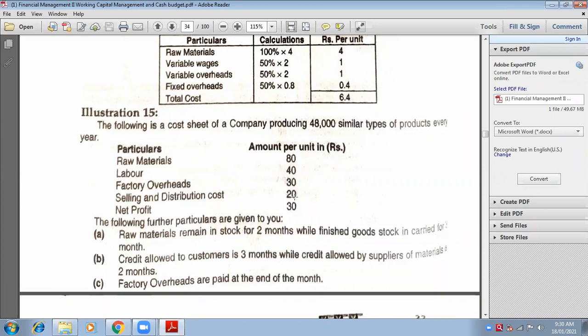In 170, you will add profit. Total cost 170, add 30. 200. So, selling price would be 200. So, how did you calculate? You can make this in the working note if you want.